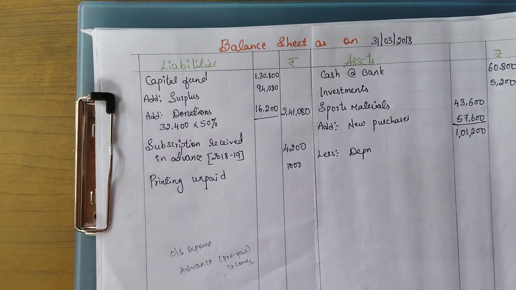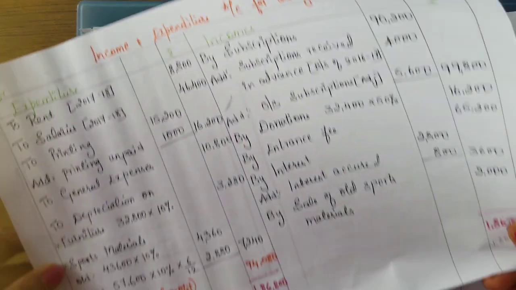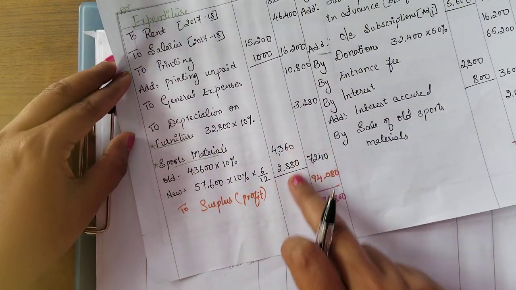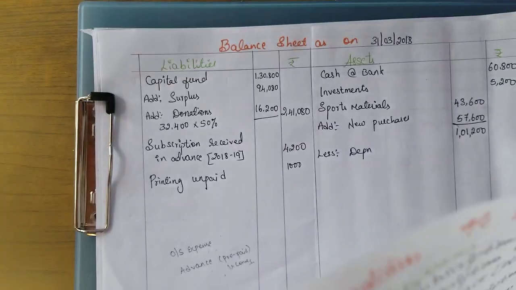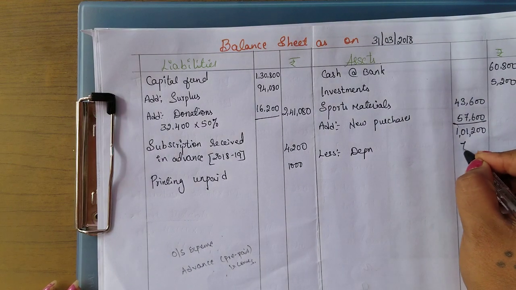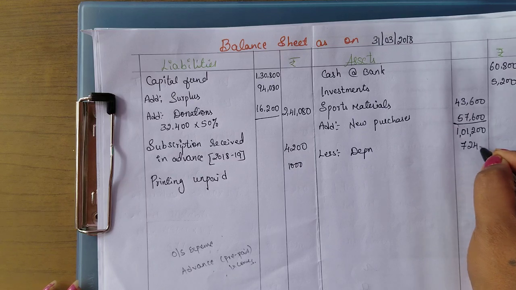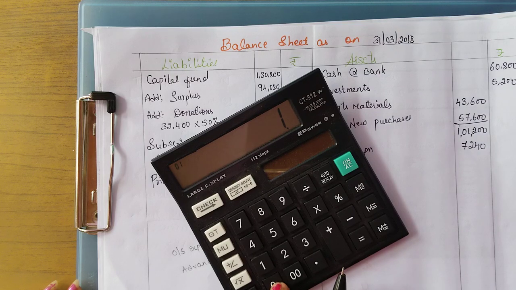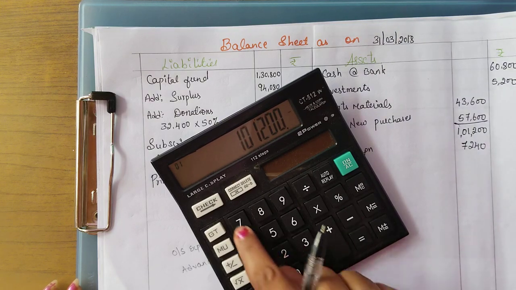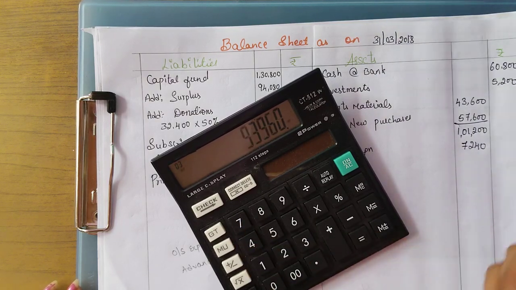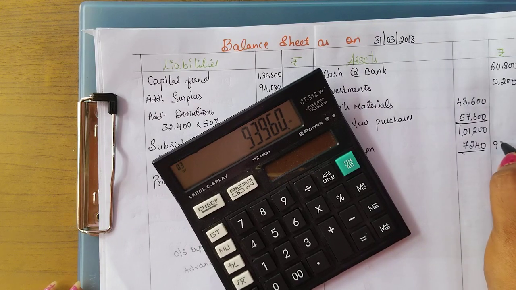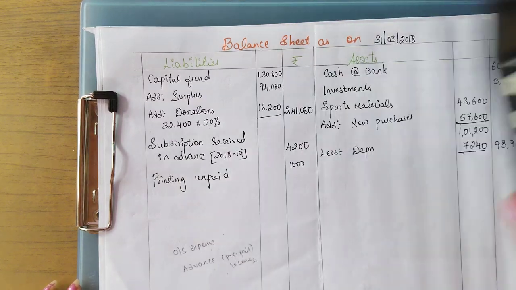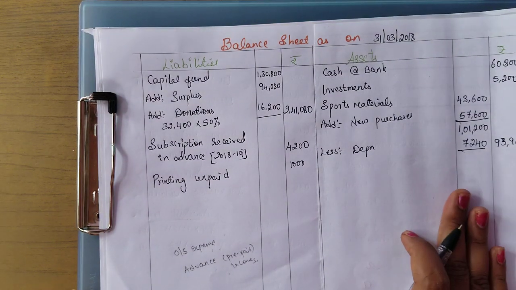And we have depreciation for this, which should be deducted. The total depreciation of sports material we have already calculated in the income and expenditure, so directly you can take 7,240 for the depreciation of sports material. From this, 1,01,200 minus 7,240, the final amount will be 93,960. So this is all about the sports material.